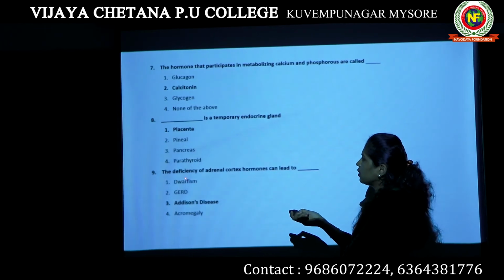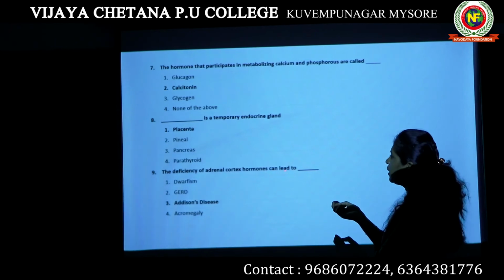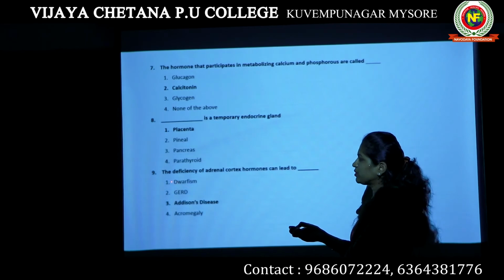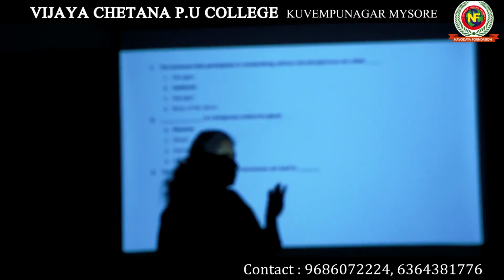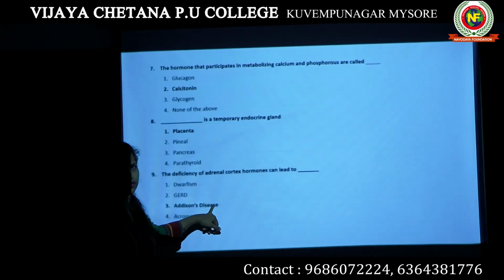The next question. The deficiency of adrenal cortex hormones can lead to dash. The options are dwarfism, GERD, acromegaly and Addison's disease. The answer for this question is Addison's disease.